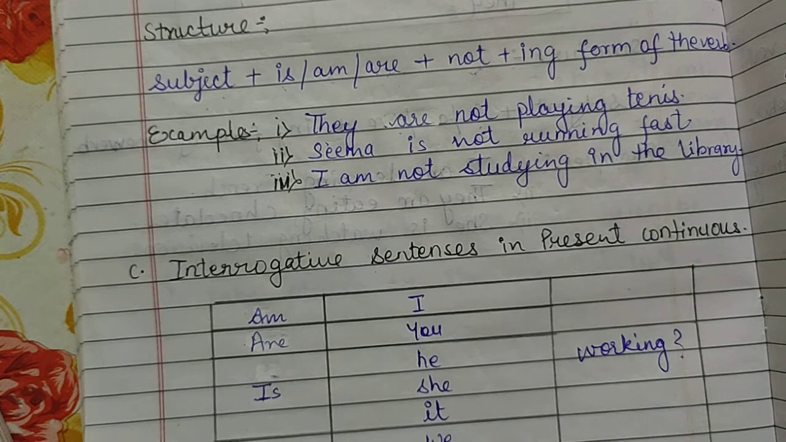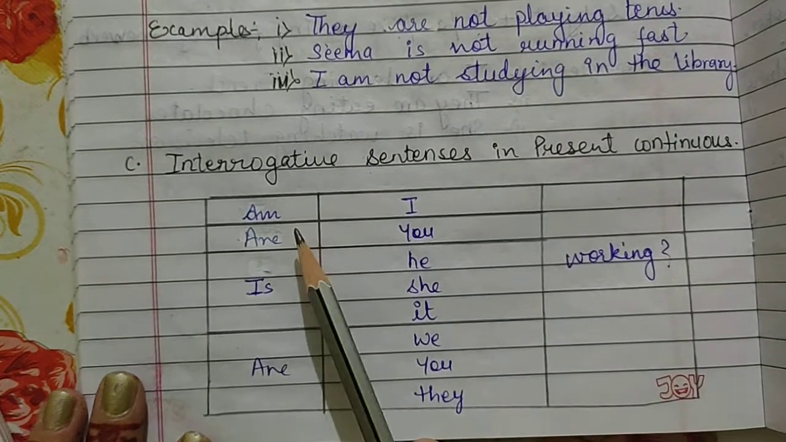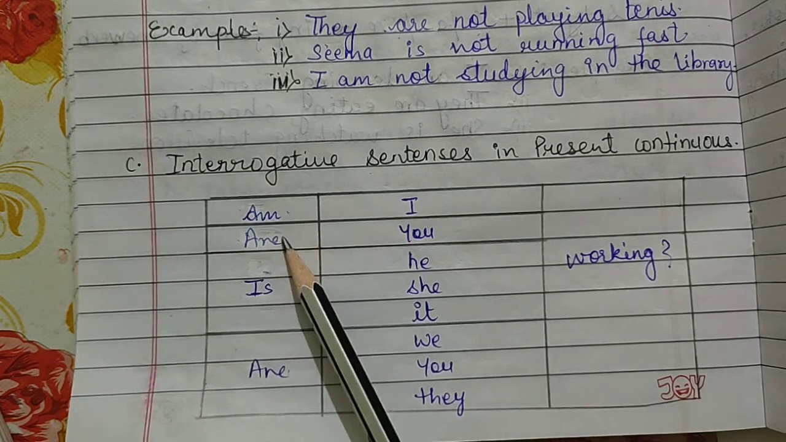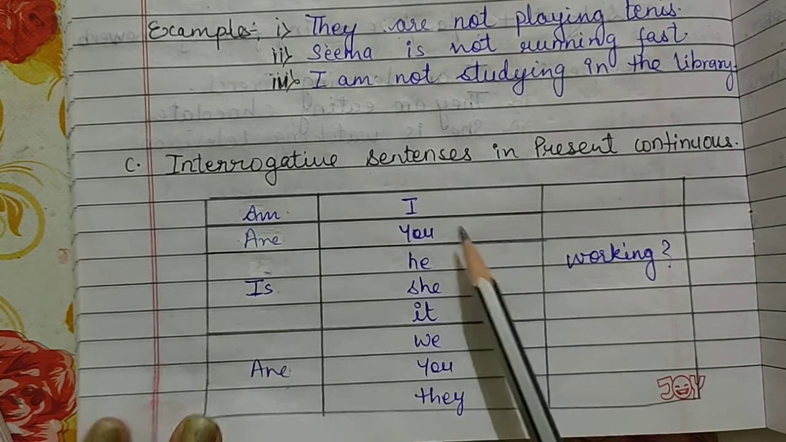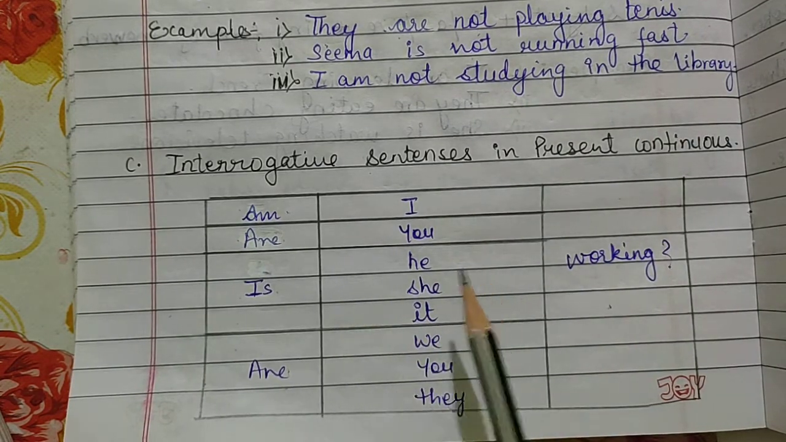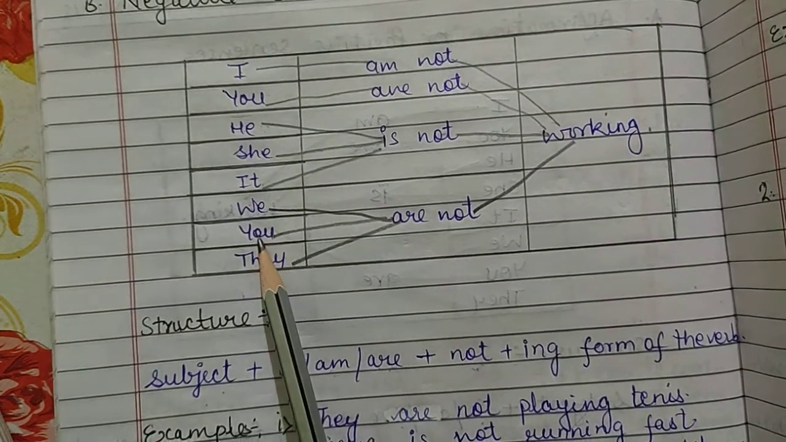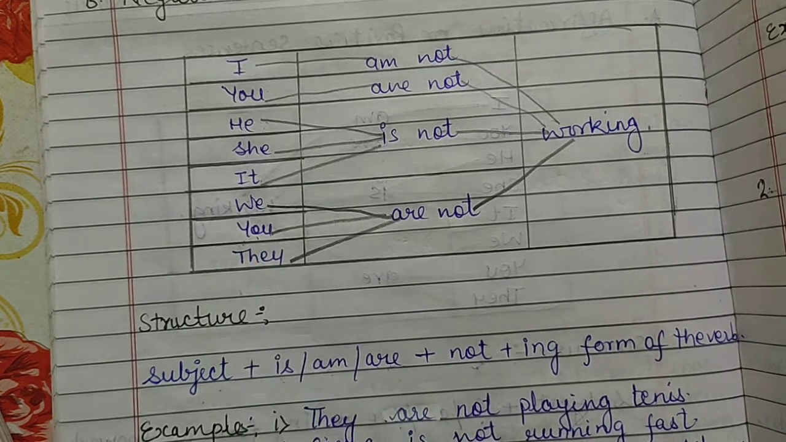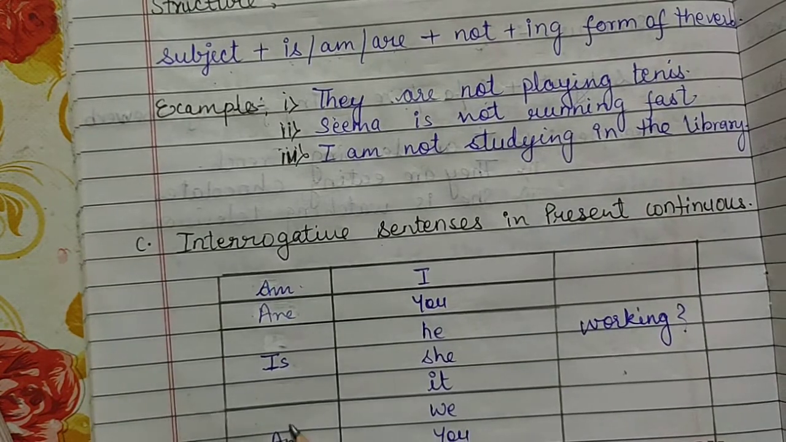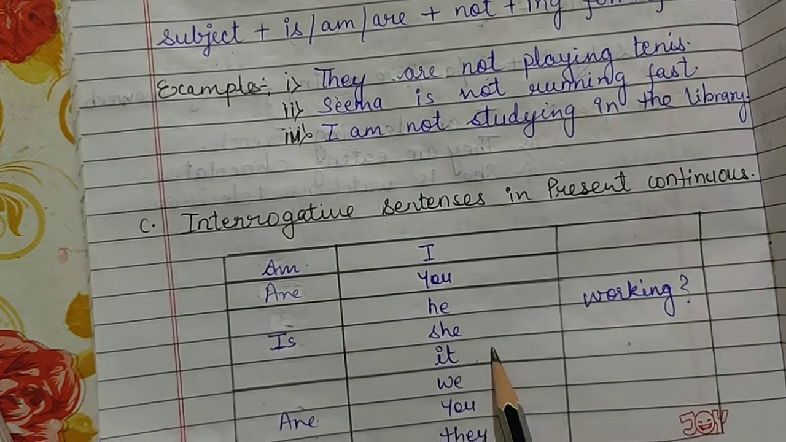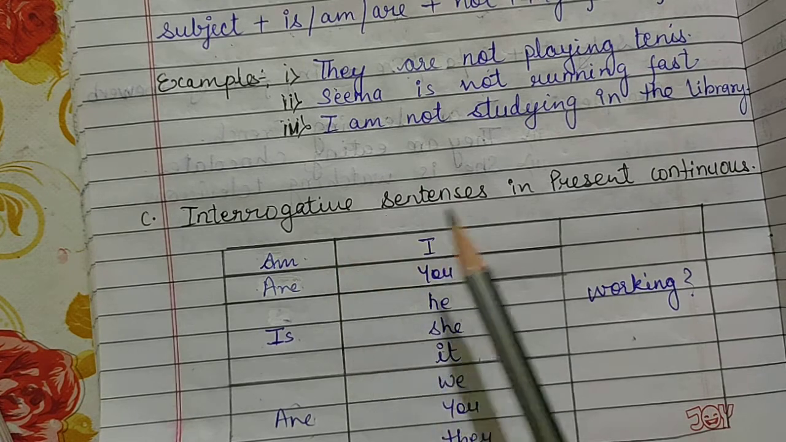Okay, so here let's see in the columns. In the first column there is am, are, is, and are. In the second column the subject is there, and in the third column the verb as always. So look at what you have changed. In the above table, in the first place it was the subject, but here the helping verb is in the first place, and in the second place the subject has shifted. Okay, so like this you will do in your interrogative sentences.